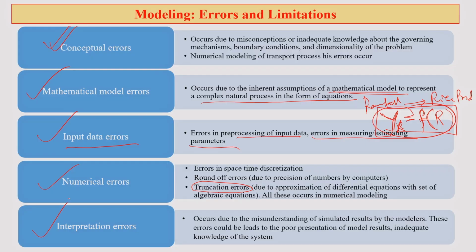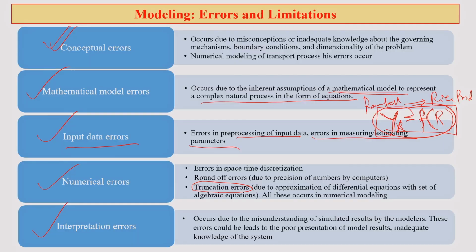Interpretation error. After doing everything, then comes the issue of interpreting your analysis and your results. This occurs due to misunderstanding of the results simulated by the models. You have run the model, you have simulated nicely, you got a certain result, but you do not know how to interpret it. You do not know what this number means. That is where we end up with interpretation error. Even though all our previous exercises are correct, and perhaps we also got the correct outcome, we do not know how to interpret it.